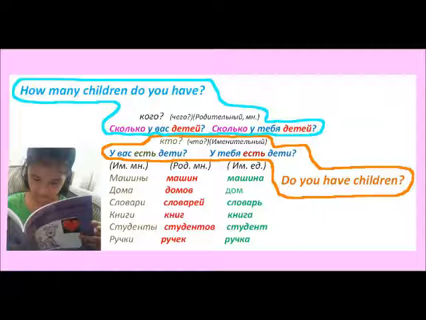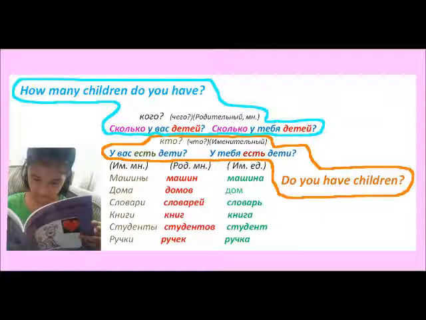The second question, with orange highlighted: do you have children? Do you have children? And again, I show you formal or plural. You ask two people. У вас есть дети? And the second, у тебя. У тебя есть дети?